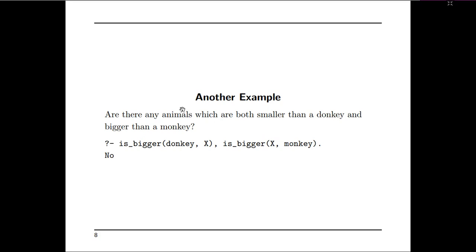If it doesn't find any object to be substituted here, then it will return no. That means the answer to the question, are there any animals which are both smaller than a donkey and bigger than a monkey, is no. So here we can see simple higher order logic, or we can say first order logic, and causal form logic, both in one question. So this is the way the logics are addressed in Prolog programming.